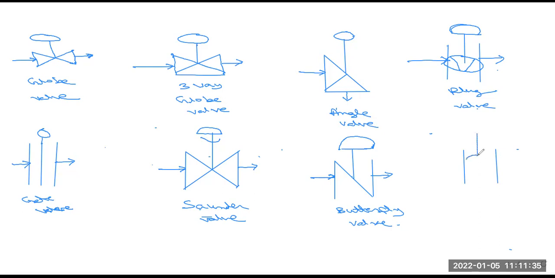Here one circular ball is present on the inner side of the valve, connected to the knob, which controls the flow rate. This is the outlet and this is the inlet pressure. So this is a ball valve.